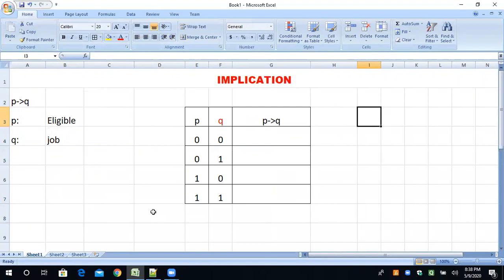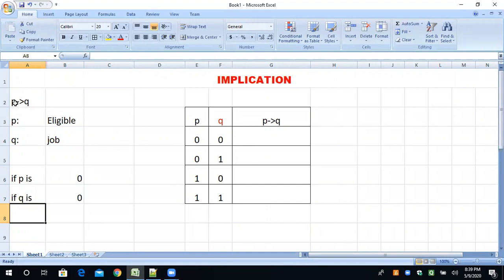Okay. Now, one thing you have to understand. If P is 0, that means you are not eligible. If Q is 0, that means you are not getting the job. If the value of P is 0, it means you are not eligible. If Q is 0, that means you are not getting the job. If P is 1, that means you are eligible. If Q is 1, that means you are getting the job. Understand? So on the basis of zeros and ones, we will take the decision.